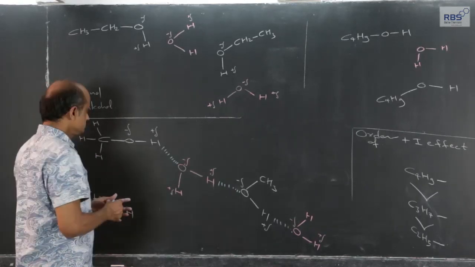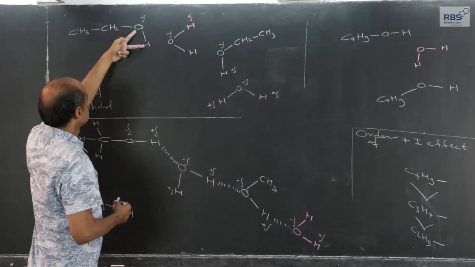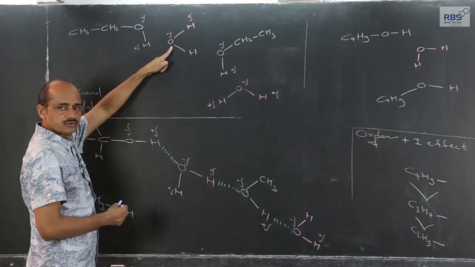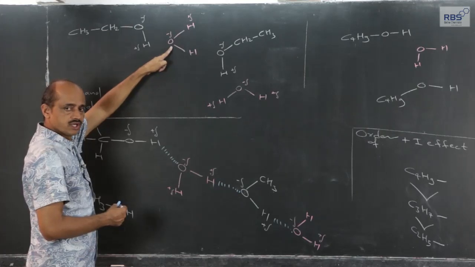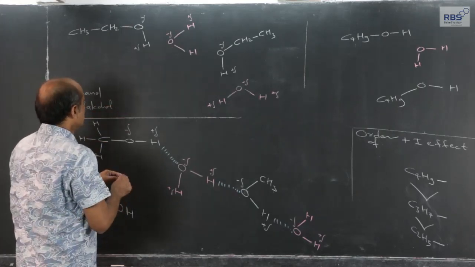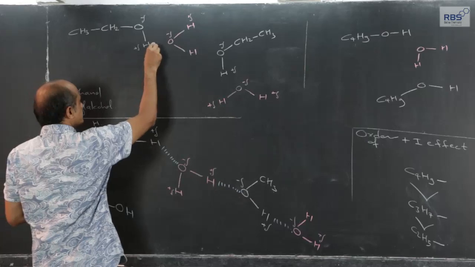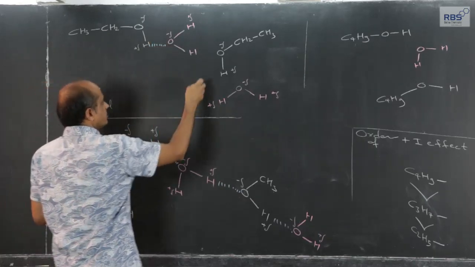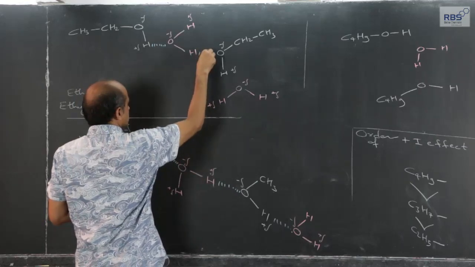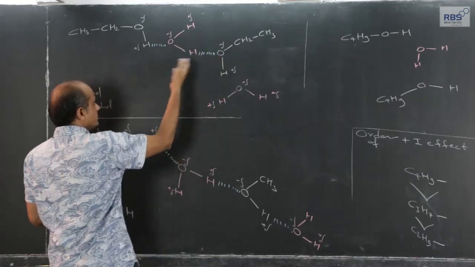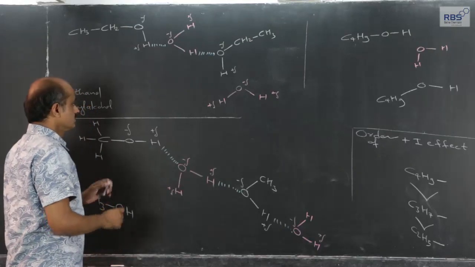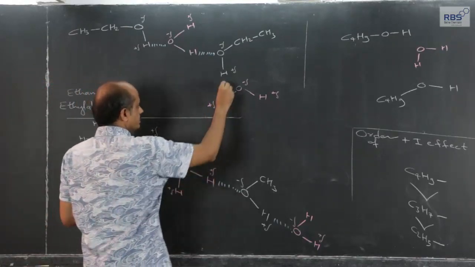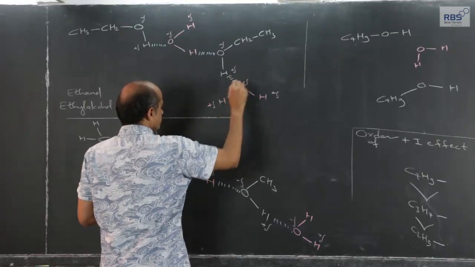The OH bond of ethyl alcohol is polar, the OH bond of H2O is already polar, and therefore hydrogen bonding is present. This alternate dipole-dipole interaction through hydrogen, we have decided to label as hydrogen bonding.